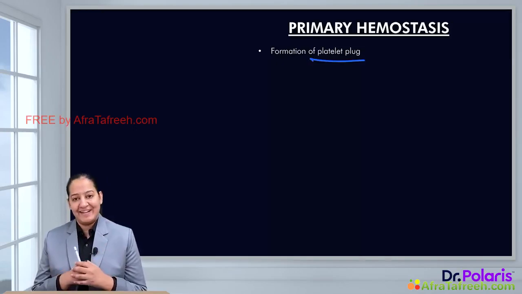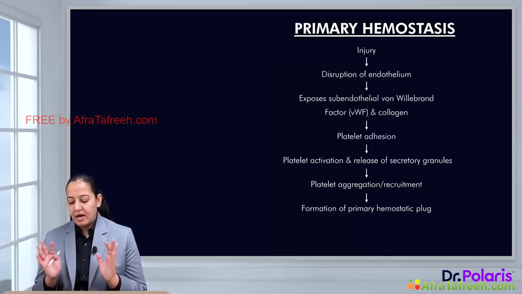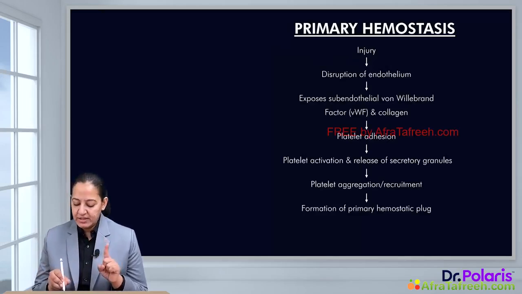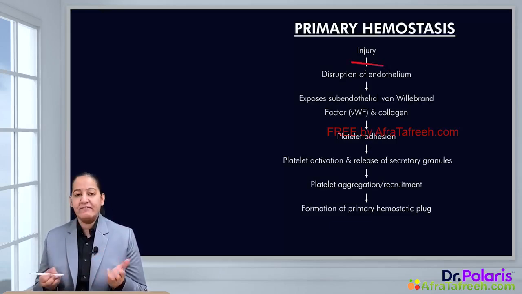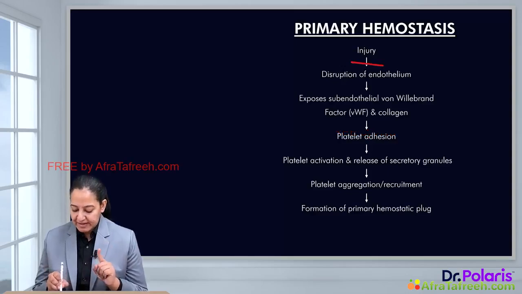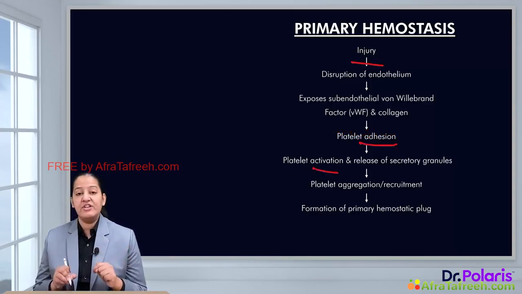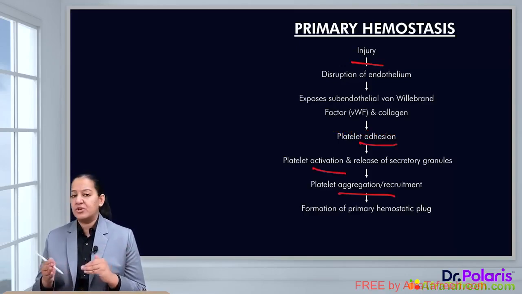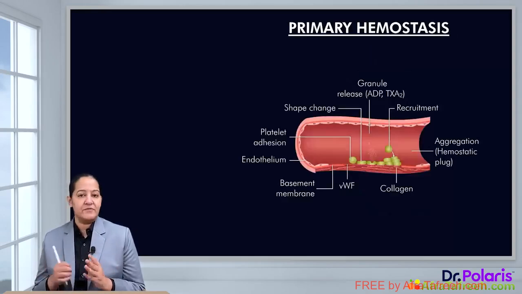The primary clot is the platelet clot. It is made up of platelets. So what are the steps? You can understand the steps like this. Initially there is injury. Just because of injury, platelets will get activated. So 3 things will happen one by one in a sequence. First, platelet adhesion, then platelet activation, and then platelet aggregation. The 3 terminologies are very confusing, so it's very important to understand the differences between them.